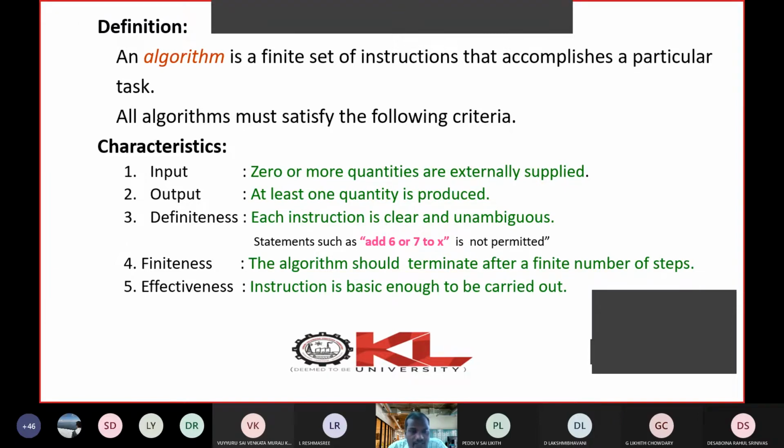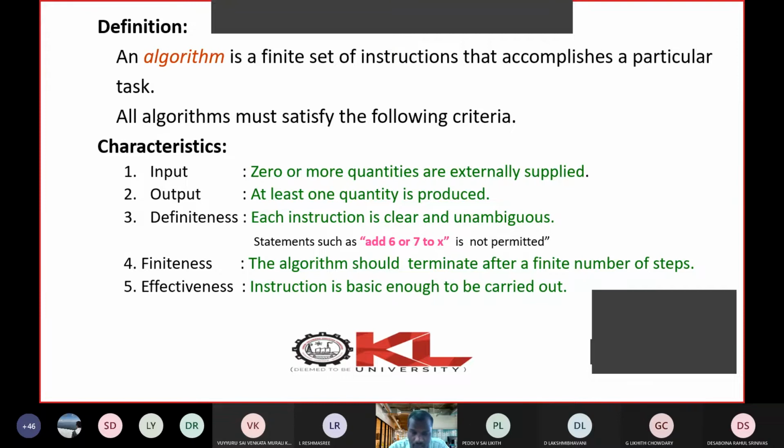Next one is finiteness. Finiteness talks about the number of steps, and how much time is required to terminate each step. The algorithm should not fall into an infinite loop. It should not take infinite time to terminate. After a finite amount of time, the algorithm should terminate.